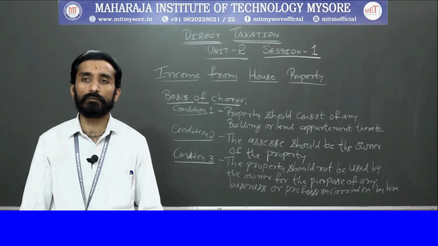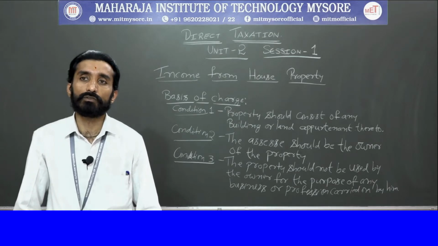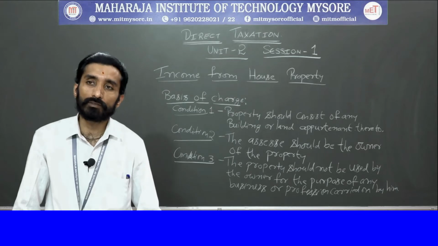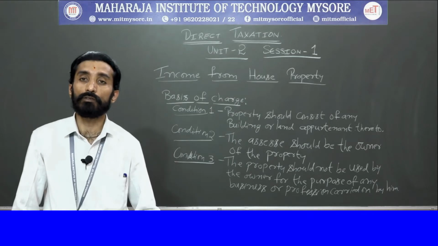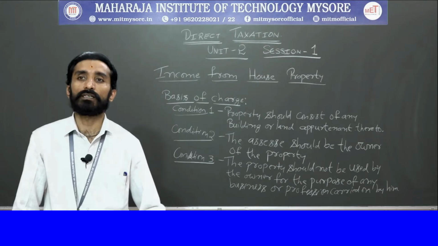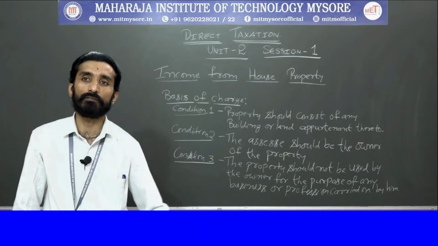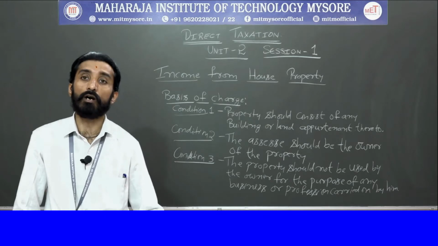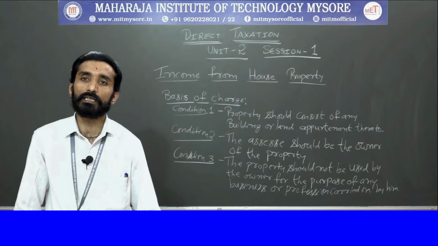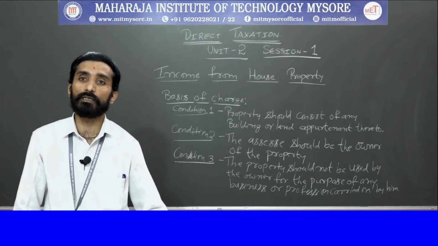Next we will move on to the second condition. What does the second condition say? The assessee should be the owner of the property. What do you mean by this? Only if an assessee is the owner of the property will he be assessed. How can he be an owner? He should have some legal rights on the property. The assessee need not be a registered owner.